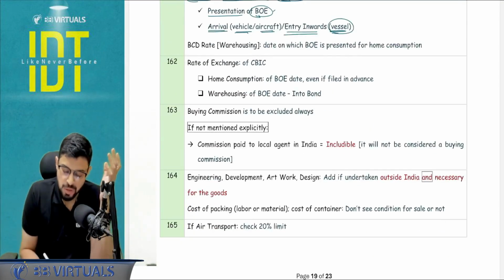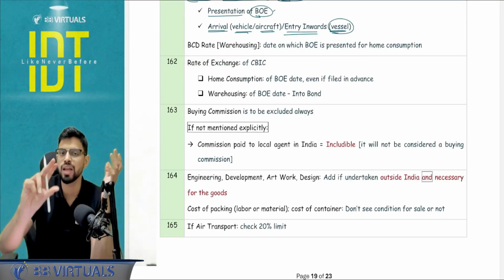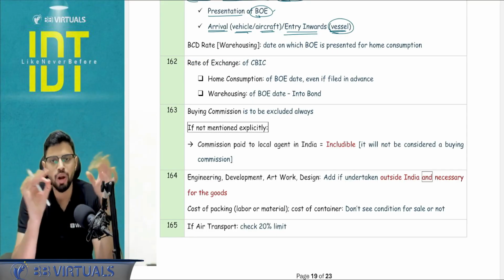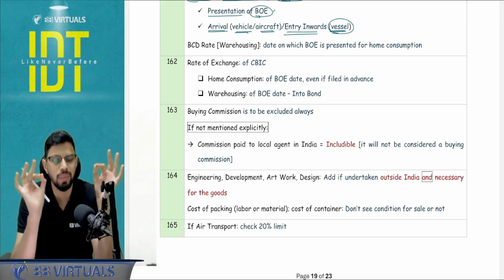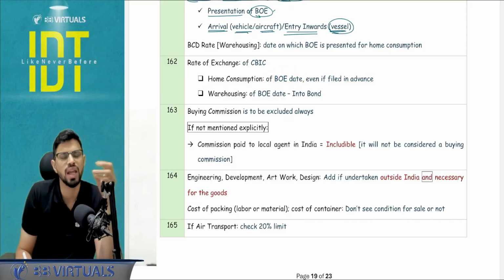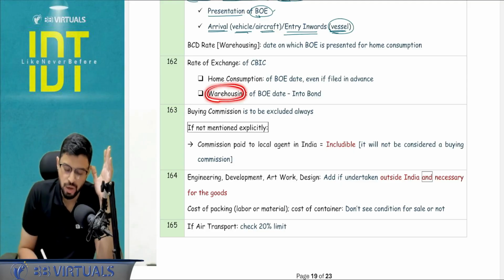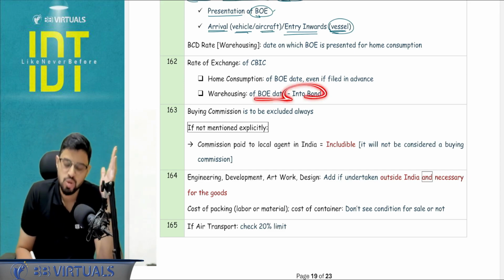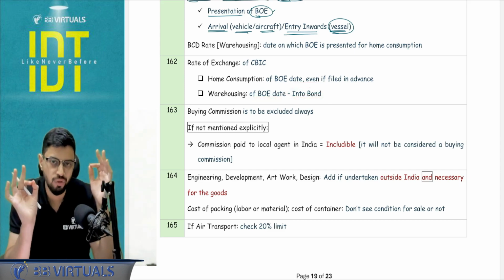But for the purpose of rate of exchange, that is for converting the foreign currency into INR, here you do not need any kind of fresh rate. You have to pick the primary date. Primary date means home consumption date. If I'm going for home consumption, you have to pick the date of bill of entry regardless of the fact that it is filed in advance or not. In case of warehousing, the primary document is the bill of entry, that is the into-bond bill of entry when the goods are put into the warehouse. So that date you have to pick for the rate of exchange.